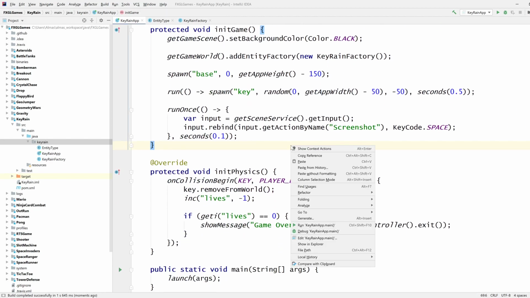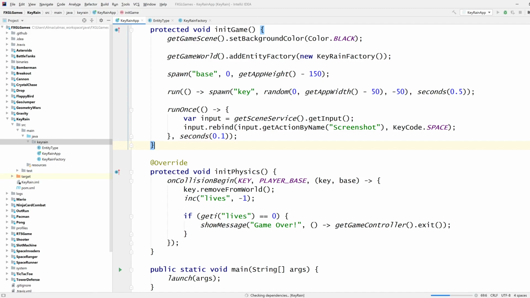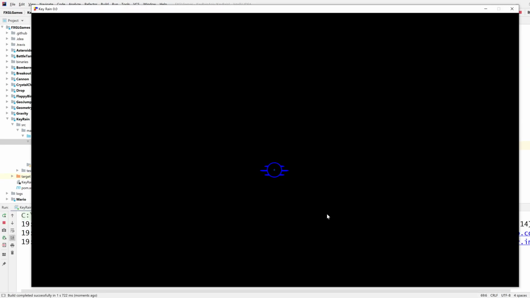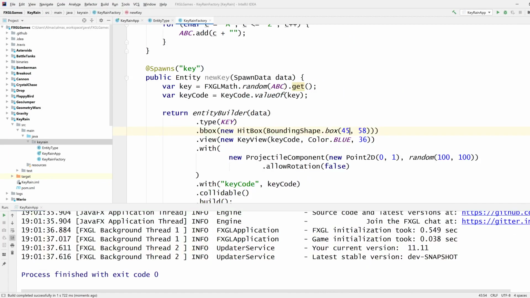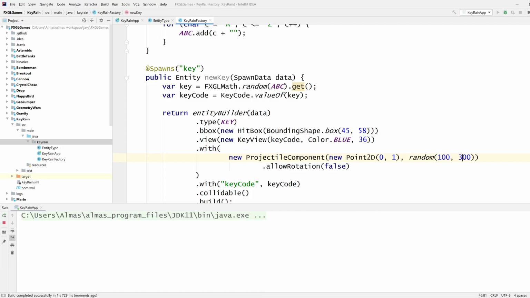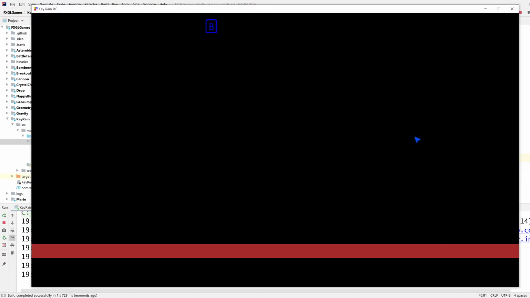I guess the only thing left is just kind of play this and then see how it works. Well, now it's too slow, right? Set it back to 300. BJUDTTSMGO. Probably want to penalize the player for pressing the wrong key as well. But generally, I think that is core gameplay done.